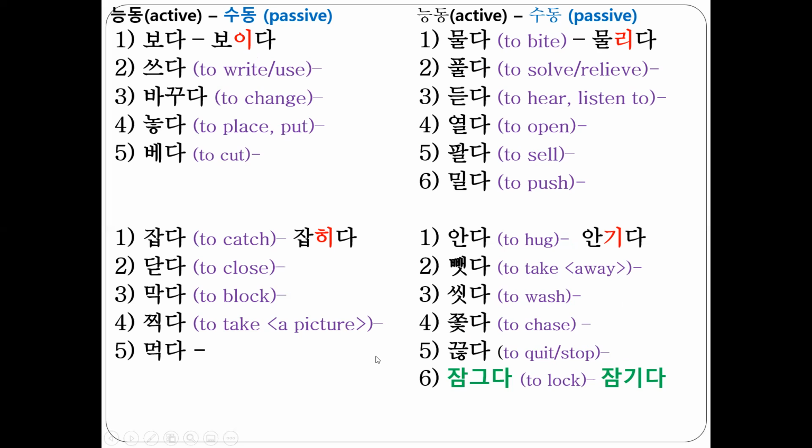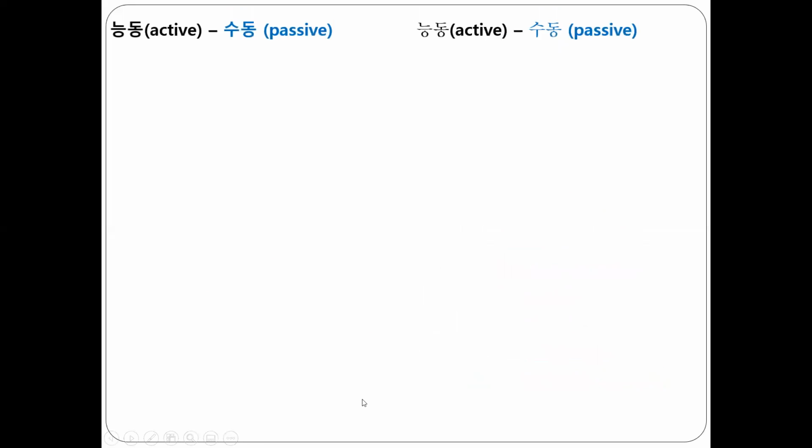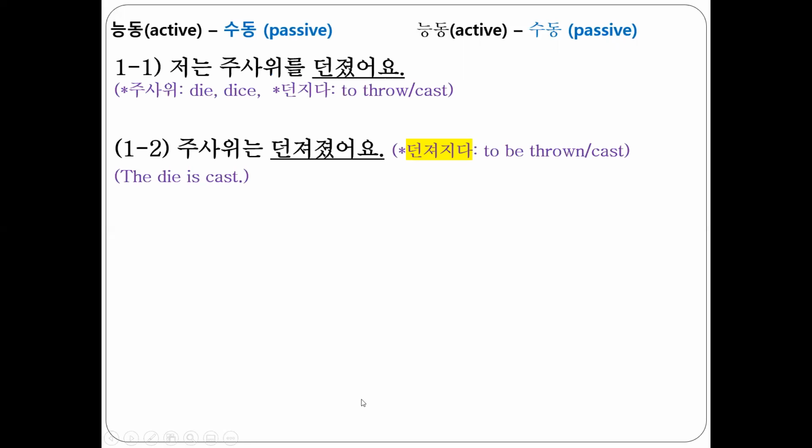However, not only these verbs are passive verbs, there are other types of passive verbs too. The verbs that have a passive stance. For example, 저는 주사위를 던졌어요. I threw a die. 주사위는 던져졌어요. The die is cast, or the die was cast. So here, the die undergoes this action이죠. Because of me. 그래서 던져지다 passive verb예요. 던져지다 doesn't belong to the groups that I showed you before, right?